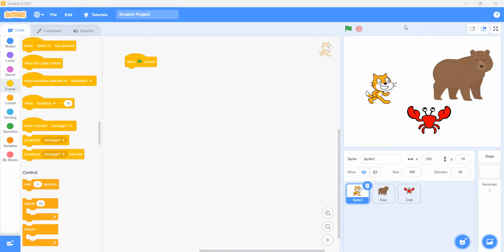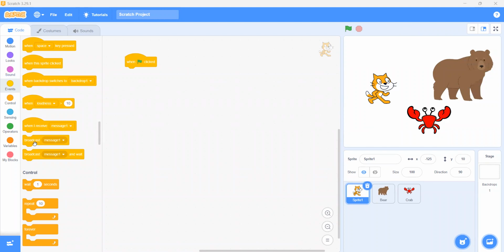First of all, we have to pick a green flag, when green flag clicked. And then you can see that in the events there is a broadcast message block.